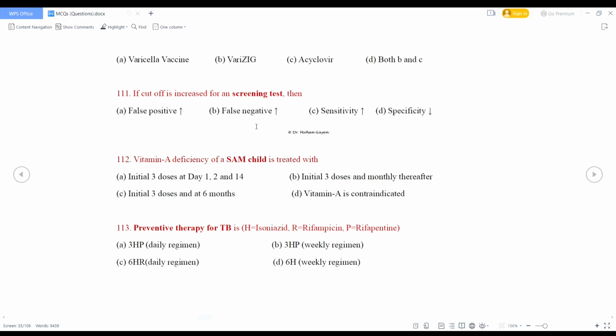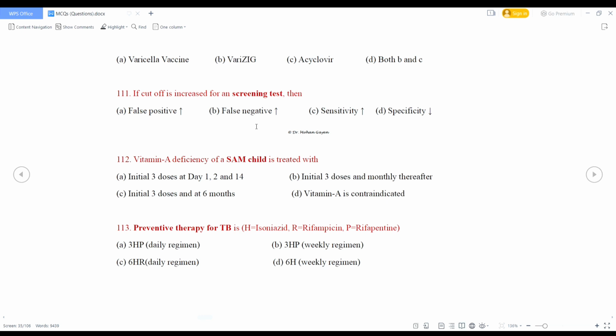However, the Centers for Disease Control and Prevention or CDC recommends that it can be administered as late as 10 days after exposure. Here the best choice will be acyclovir because the lady came to you after 5 days of exposure. So best option is acyclovir.